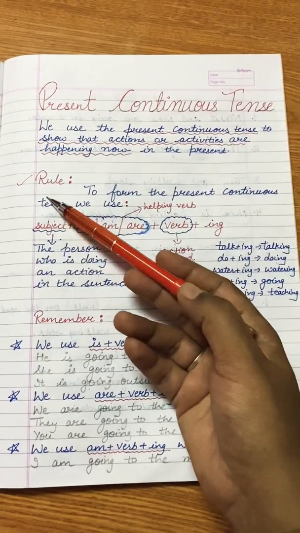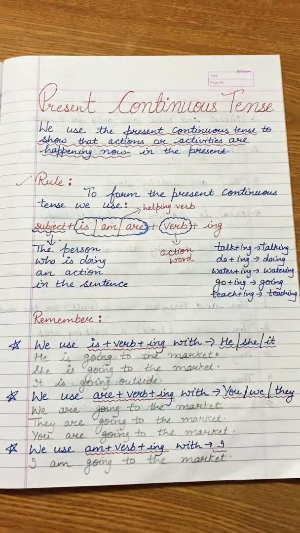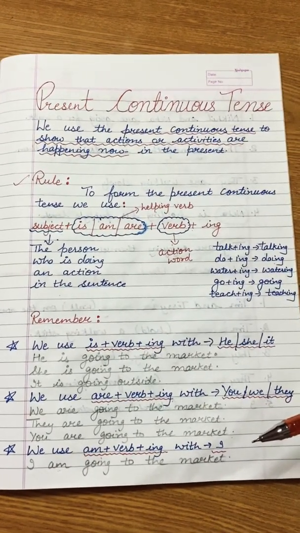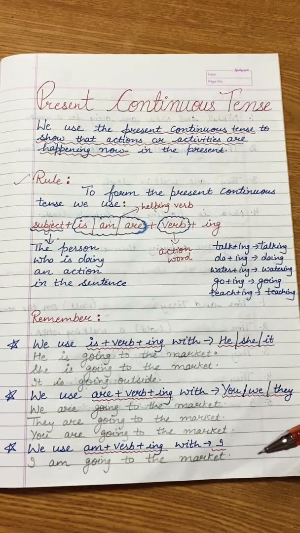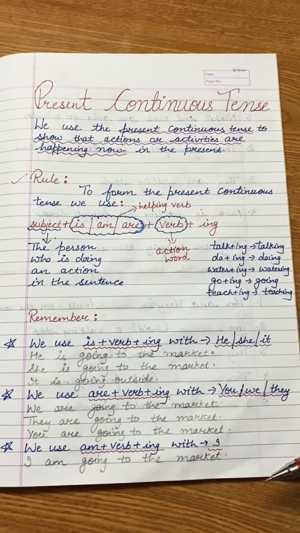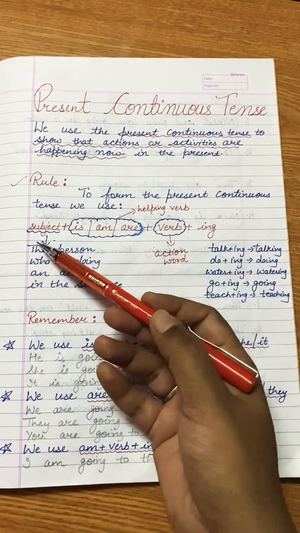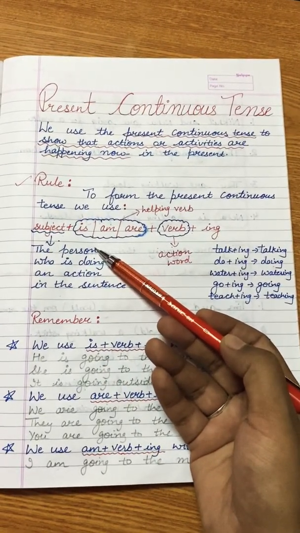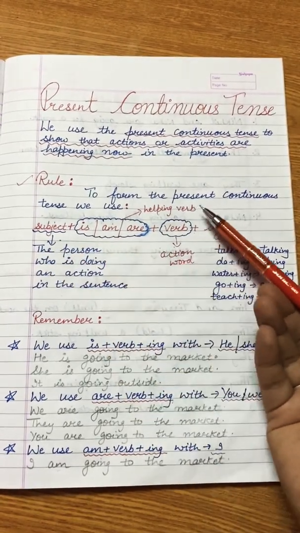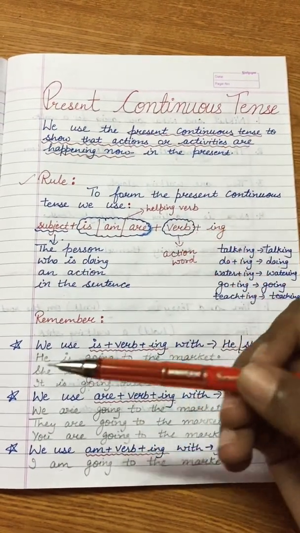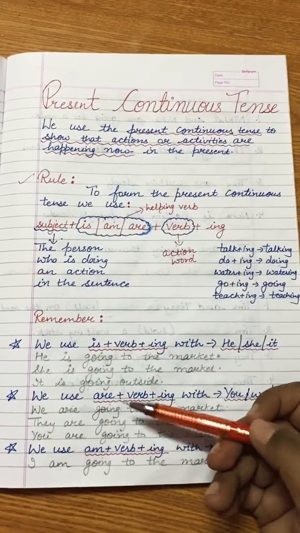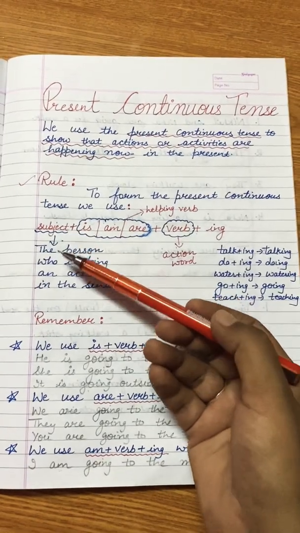Now we are going to look at the rule of present continuous tense. To form the present continuous tense, जब हमने present continuous tense form करना है, what we have to keep in mind, please note down in your notebook because this is very important. According to this rule, you are going to do the present continuous tense. So first of all there is the subject.